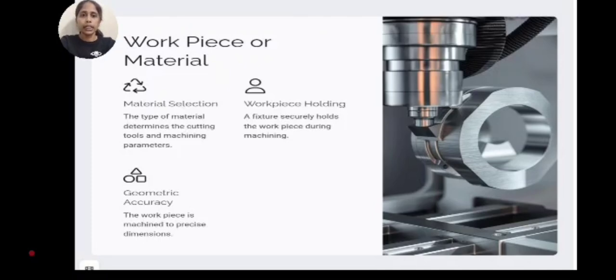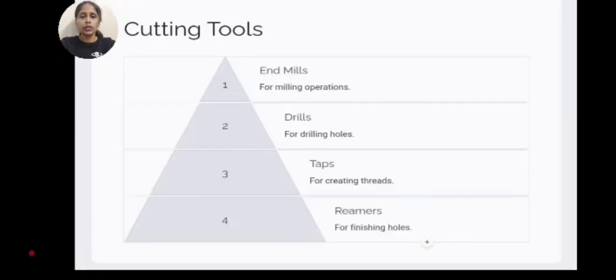Workpiece or material. Material selection. The type of material determines the cutting tools and machining parameters. Workpiece holding. A fixture securely holds the workpiece during machining. Geometric accuracy. The workpiece is made to precise dimensions.